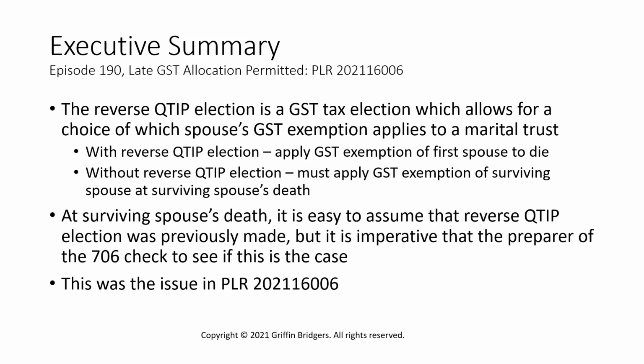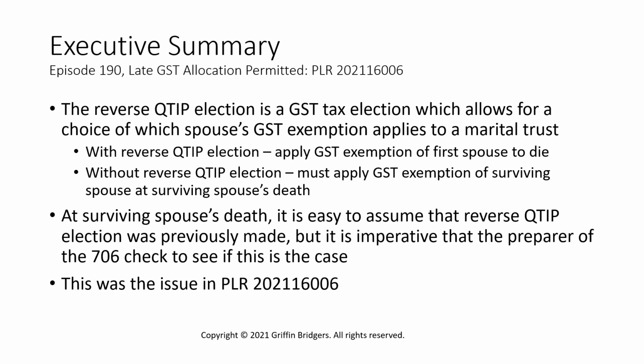When it comes to GST tax planning, the reverse QTIP election is an important tool in the toolbox of any planner. For a marital trust, it allows a choice of which spouse's GST exemption will apply to a marital trust. With the reverse QTIP election, you apply the GST exemption of the first spouse to die. However, without that election, you must apply the GST exemption of the surviving spouse at the surviving spouse's death.